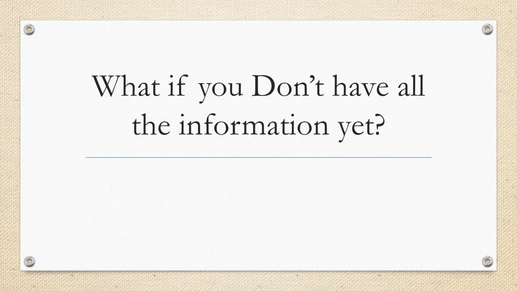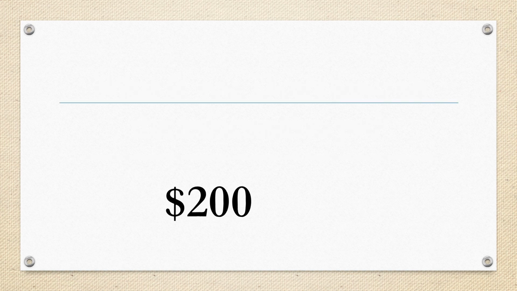What if you don't have all the information yet? You can issue a notice of claim status checking 4A and use the statutory wage of $200. You can use more than $200, but not less than $200. The minimum you can set the average monthly wage at is $200.